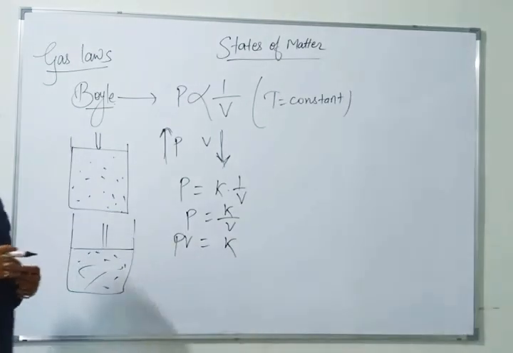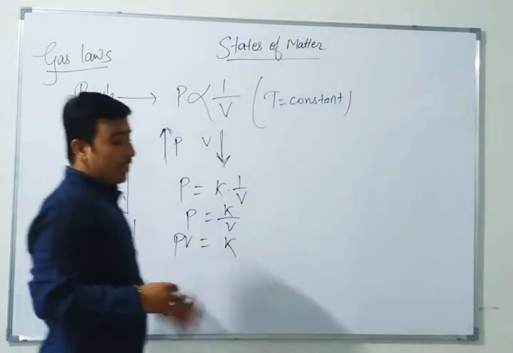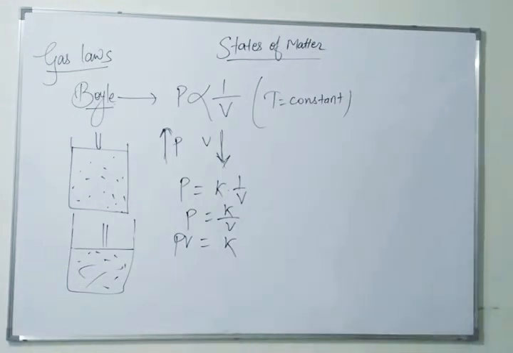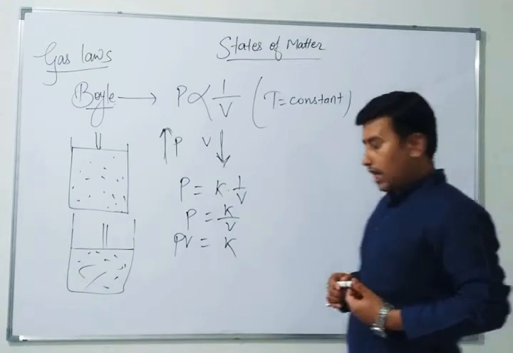Can we write this equation? According to the concept, PV is equal to K. What is this K? K is a constant, P is pressure and V is volume. So here you have seen the relation between pressure and volume.